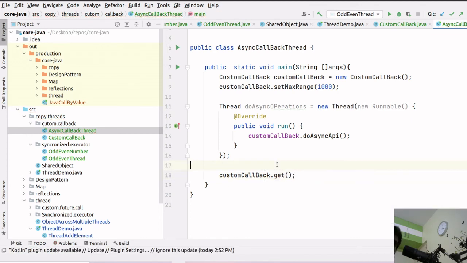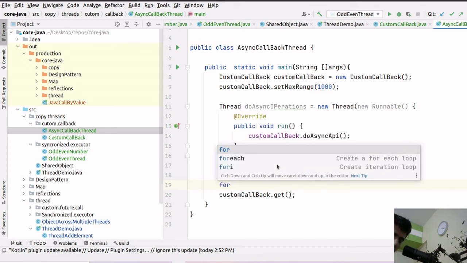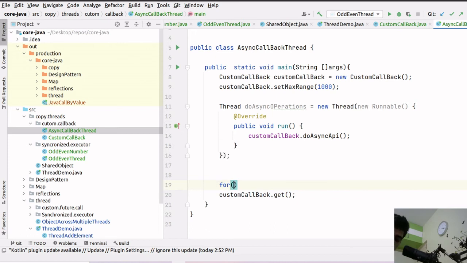So the benefit here is, suppose main method again wants to do some other async API and doesn't want to wait for the response, so it can do that as well. Suppose main thread is doing some other operations here, so it can do for i equals 0, i less than, let's say, 50.